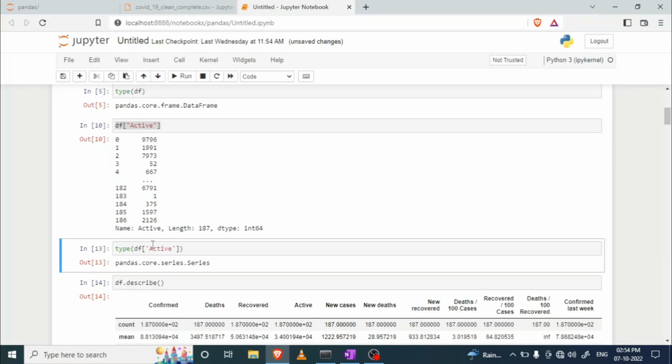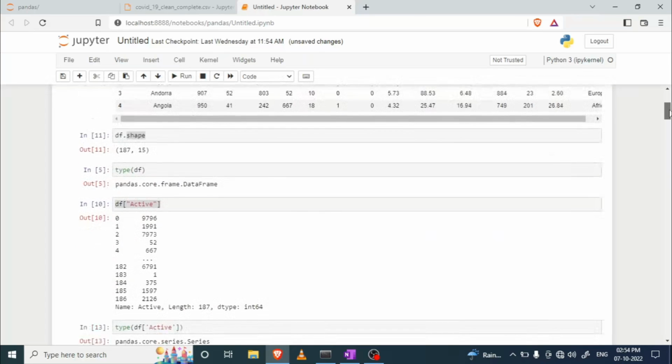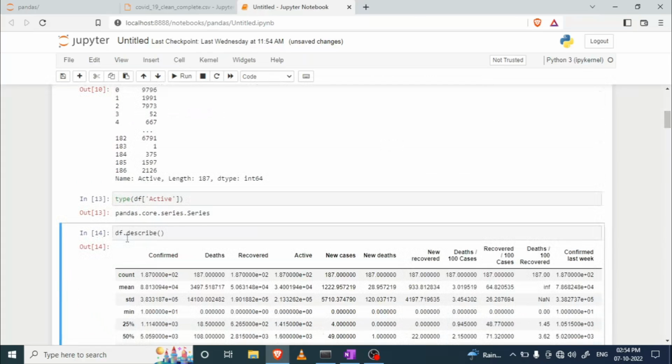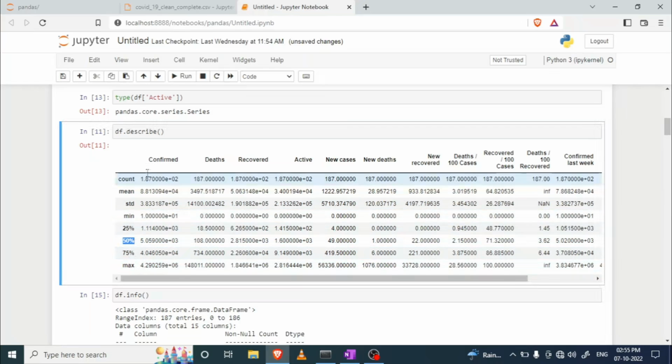So now I want to calculate statistics of all numerical columns. Then I have a function called describe, right? So here it is, df.describe. It calculates all the statistics for numerical columns. Here you can see that you have mean, standard deviation, minimum, 25 percentile, 50 percentile, 75 percentile, max. We will discuss all these things in our EDA section, right?